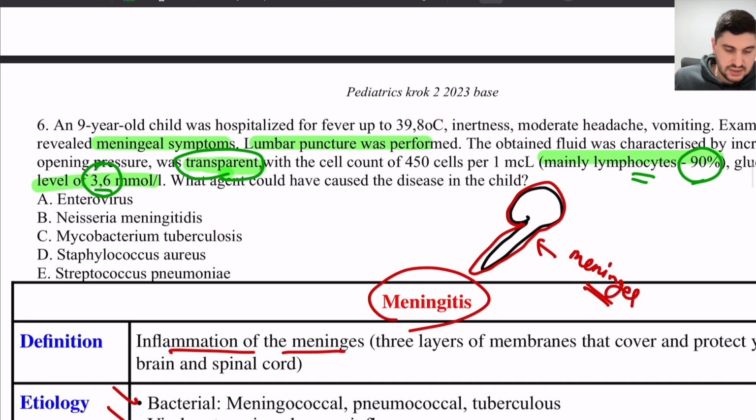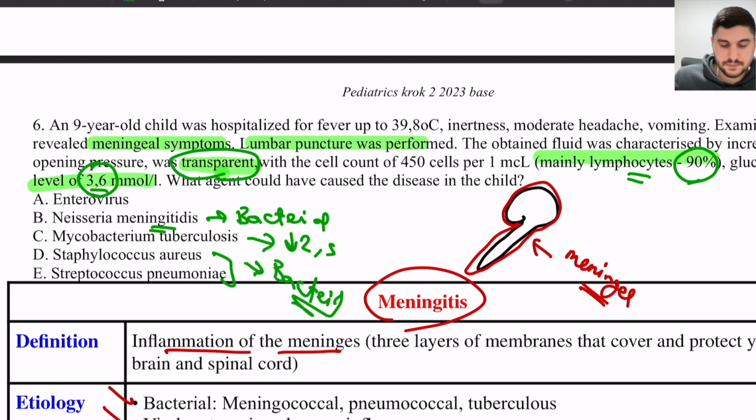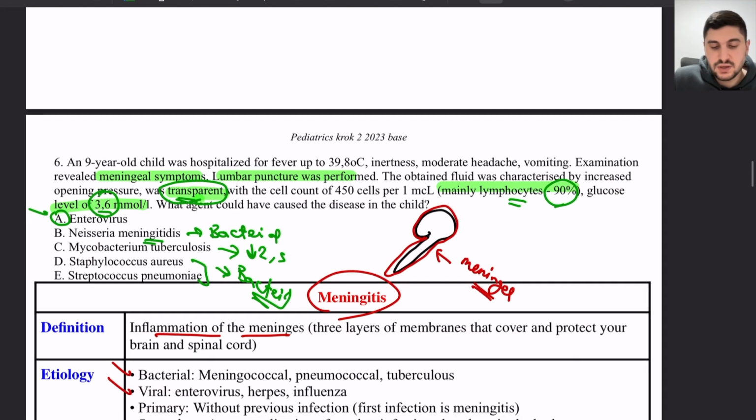Because of this, it's not Neisseria meningitis, which is bacterial meningitis. Mycobacterium tuberculosis, we spoke about why it's not true, because glucose would be less than 2.5. Staph and strep pneumonia are all bacterial meningitis, which will have not transparent fluid but yellow-green fluid. So the option here is a virus called enterovirus.